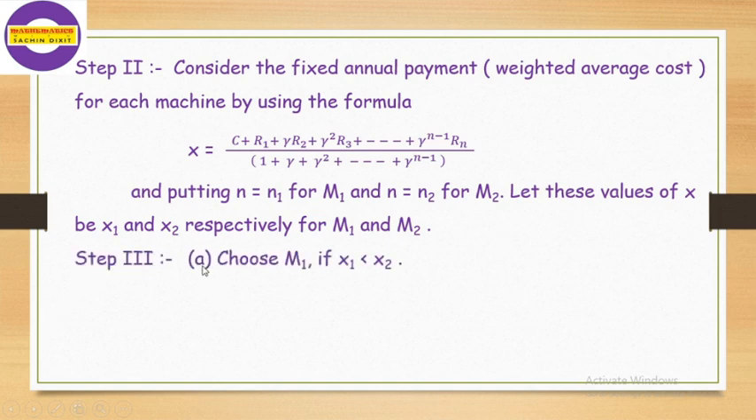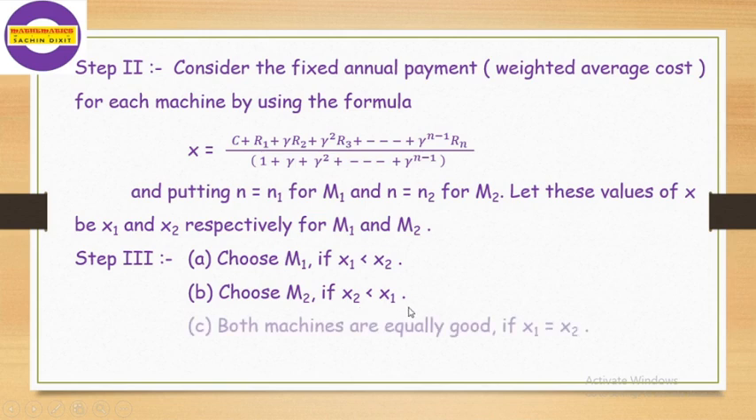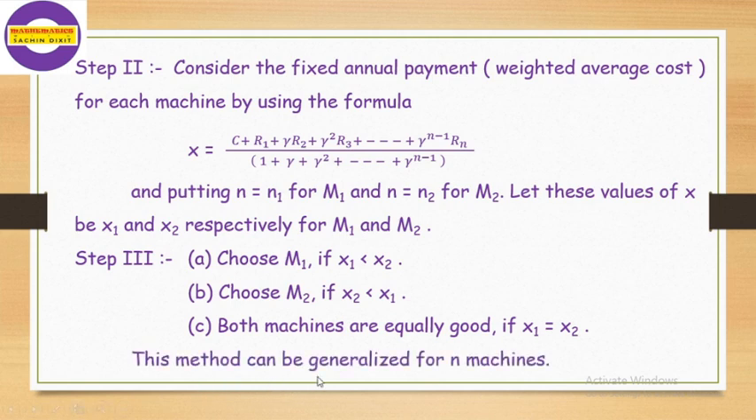Then the last step: choose machine M1 if X1 is less than X2. Choose machine M2 if X2 is less than X1. Both the machines are equally good if the values of X1 and X2 are equal. This method can be generalized for n machines. If we have 3 machines, then find the minimum value of the weighted average cost corresponding to all these 3 machines.